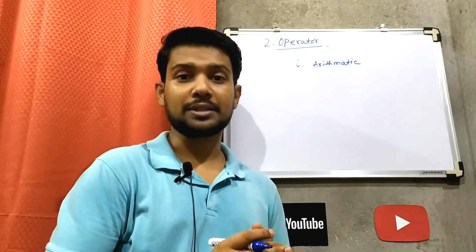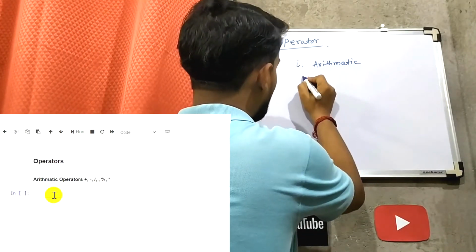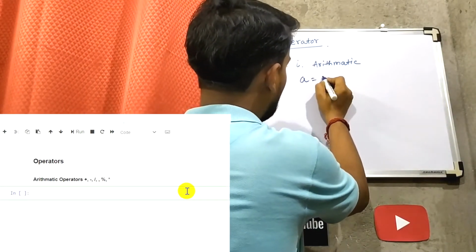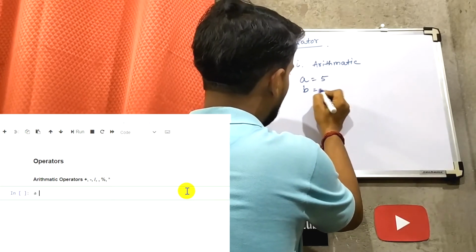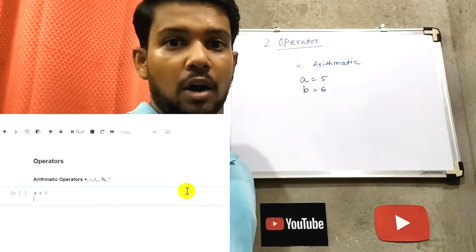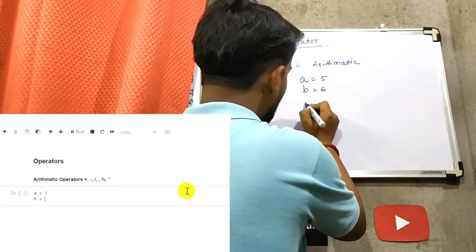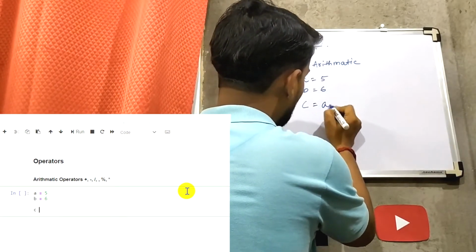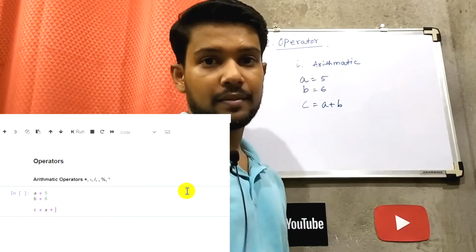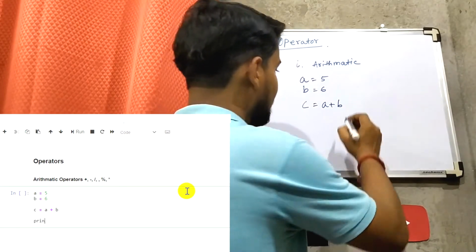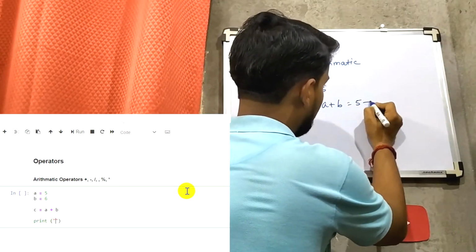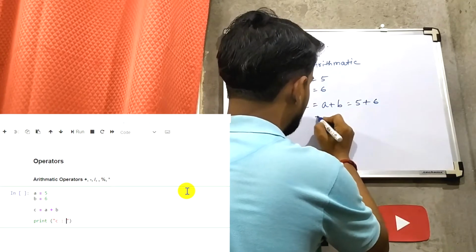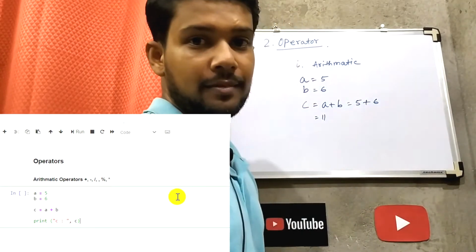For arithmetic operations, like you have a equal to 5 and b equal to 6. Now we can do the operation like c equal to a plus b. That means the value of c will be 5 plus 6, which is equal to 11.